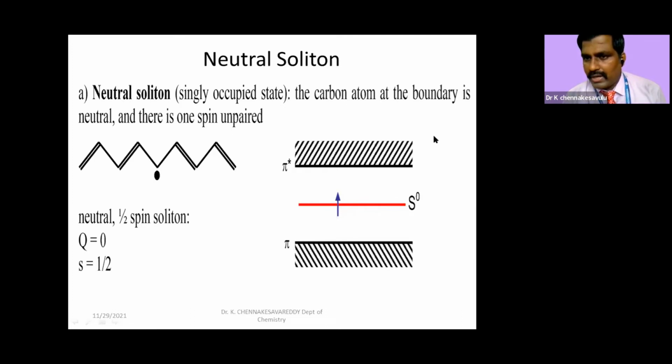A carbon with neutral charge, with no charge, and one unpaired electron is known as a neutral soliton.